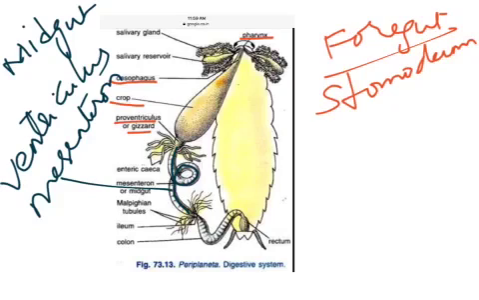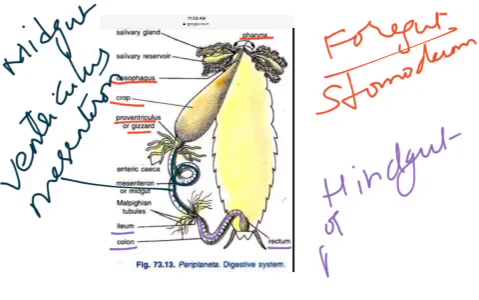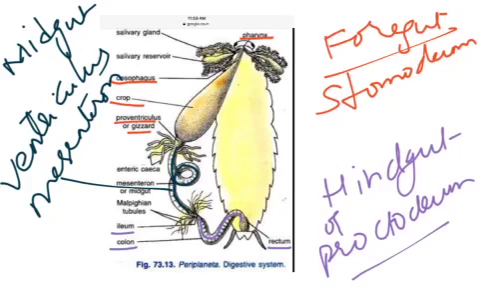The hindgut or proctodium includes the ileum, colon, as well as the rectum, which opens out as the anus. The ileum, colon, rectum belong to the hindgut. Now we need to see how each and every part of the alimentary canal is helpful for the digestion as well as the absorption process in the cockroach.